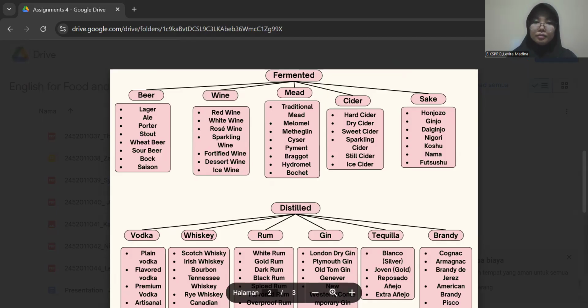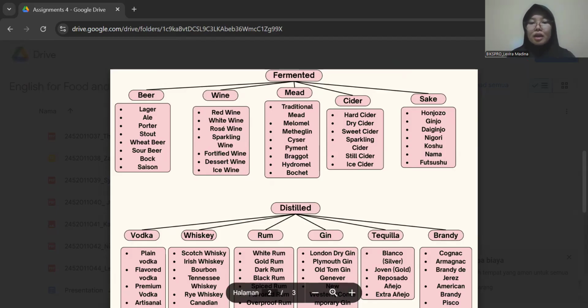So for the next is nama. Nama is unpasteurized sake, offering a fresh, lively, and slightly tangy flavor. For example, Kikusui Nama. And for the last is futsushu. Futsushu is a standard or everyday sake, often less refined but still widely consumed. For example, a Gekkeikan traditional sake.